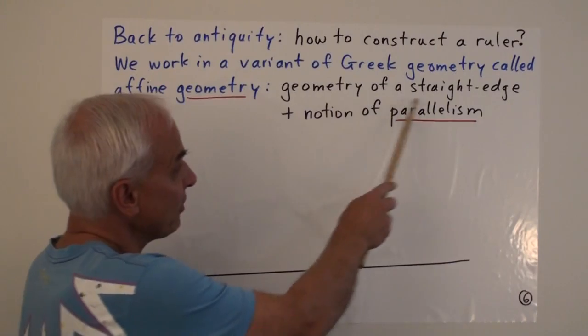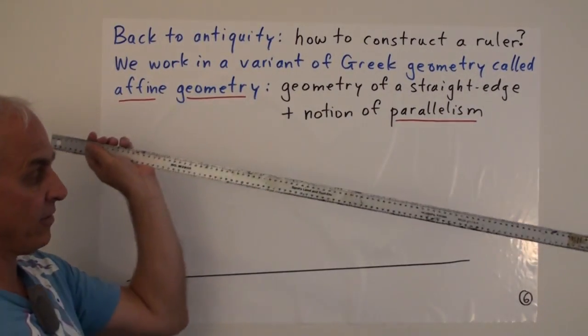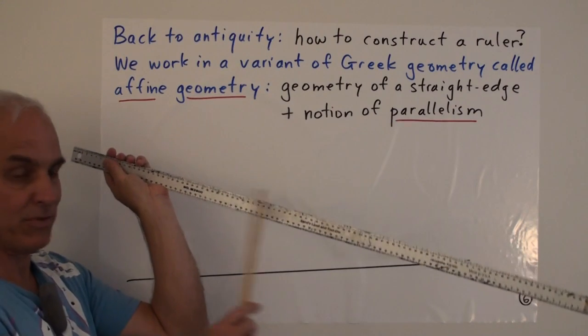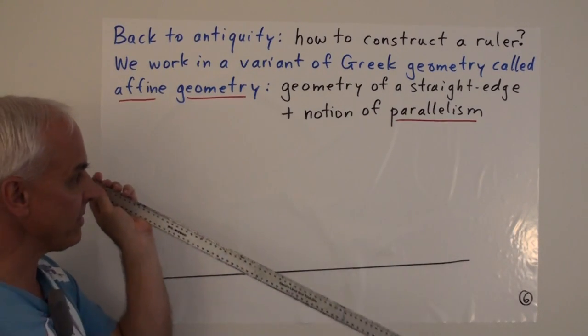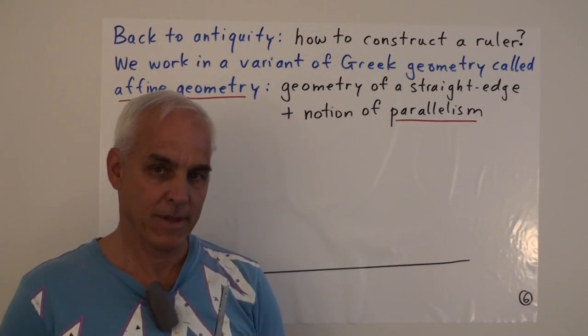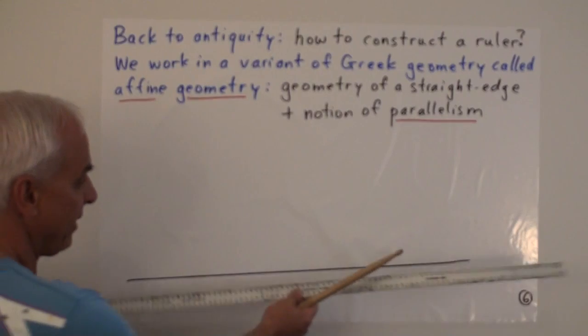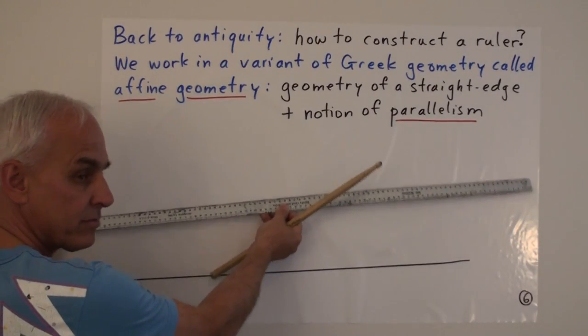It's really the geometry of a straight edge. So you're given a straight edge, something like this. You have to ignore all the markings, okay? Pretend that it's just a surface without any markings. And together with a notion of parallelism. So we assume that given any line like this one, we can draw parallel lines.